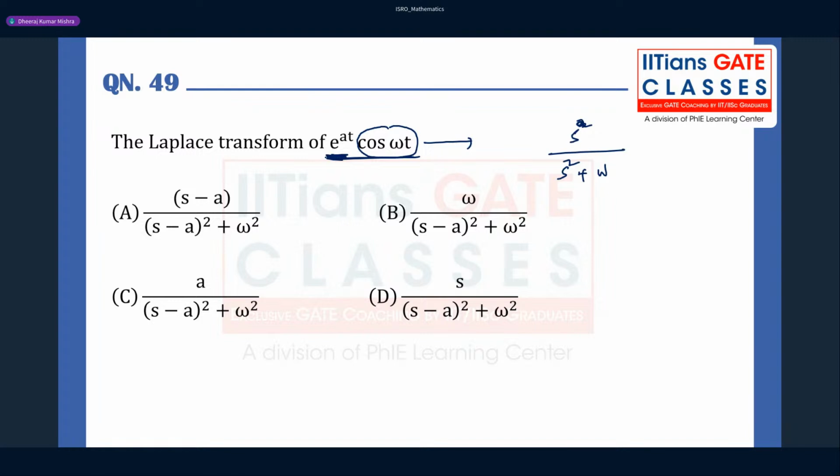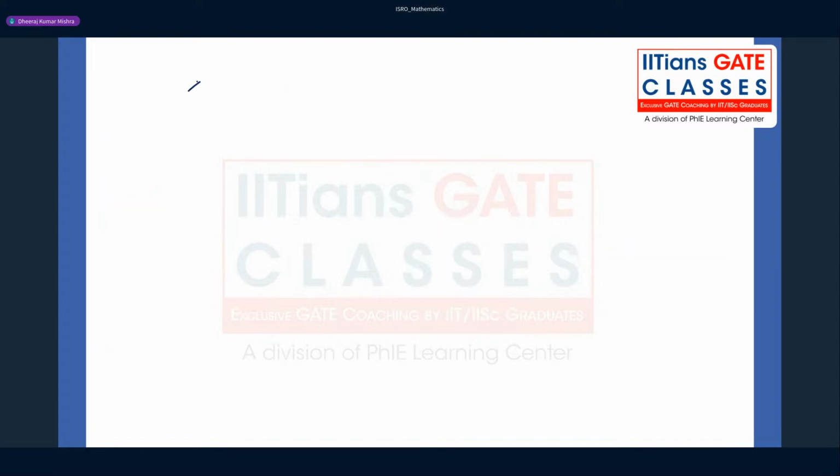This is nothing but the shifting property, right? So it becomes s minus a upon s minus a whole square plus omega square. So the answer for this question will be option A. This is a very simple question that you should understand. If you know the Laplace transform, let me tell you again.